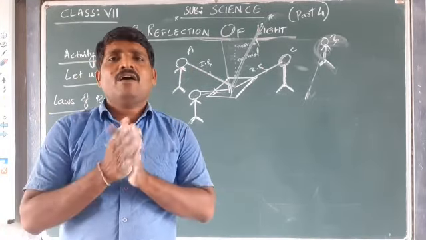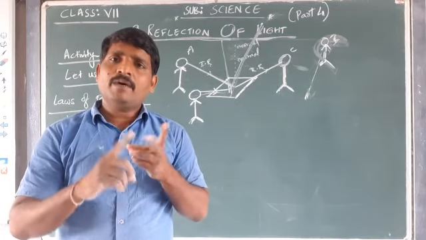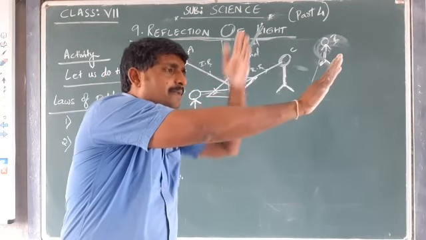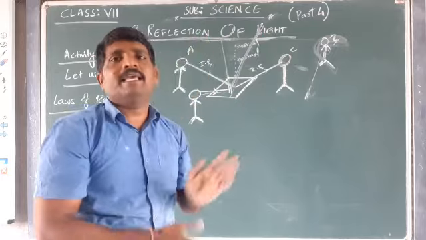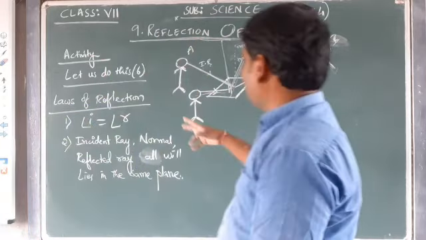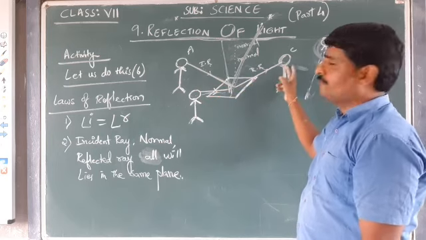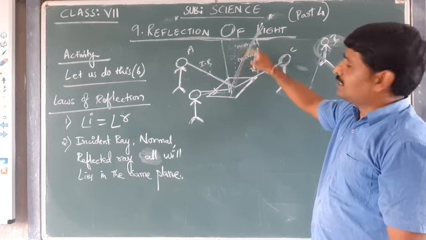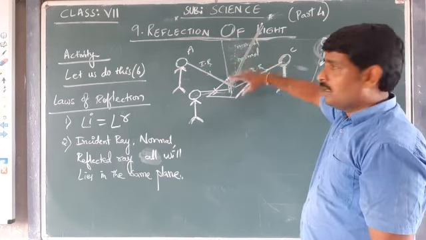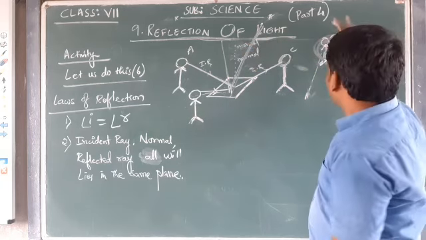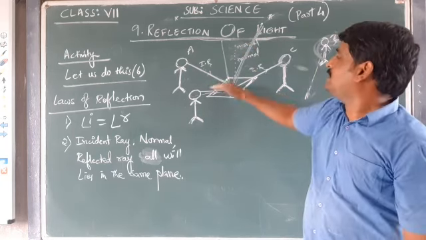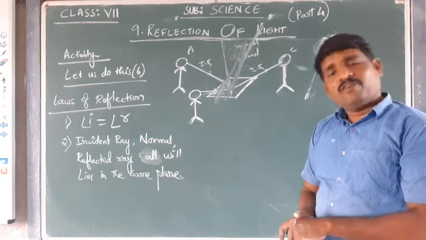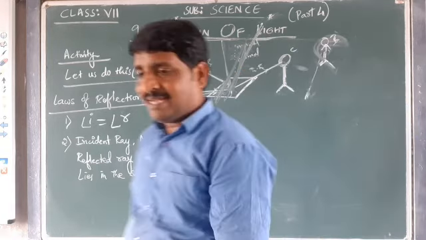That is, the second law of reflection is that the incident ray, normal and reflected ray should all be in the same plane. If the incident ray is here, the reflected ray should be in the same plane and the normal should be in the same plane too. That law makes person A and C see each other. That law makes me and the person standing exactly opposite to me, suppose B here in the mirror, see each other. If any person is standing at D on this side, D cannot see, because the incident ray is here, the reflected ray is here, the normal and both are in the same plane; only B can see that. Fine. This is about the second law of reflection.